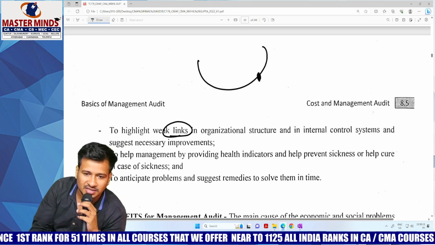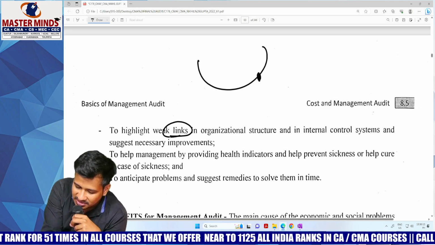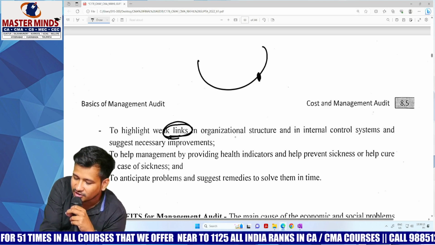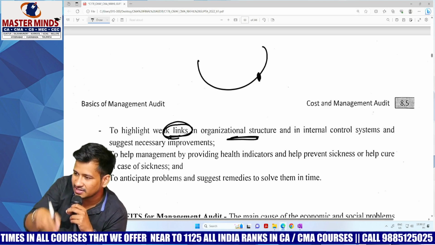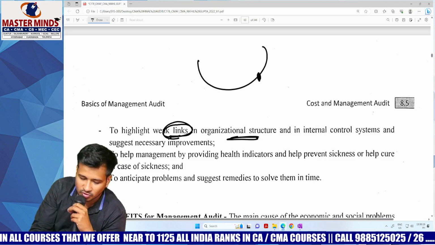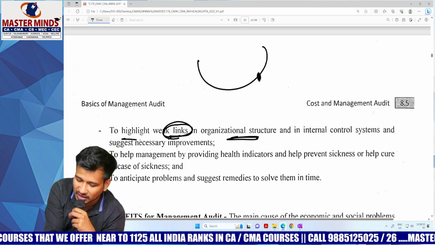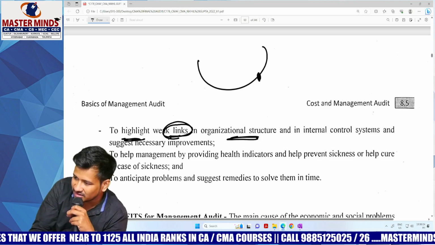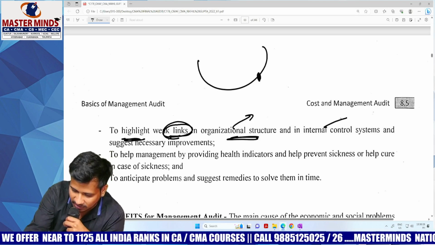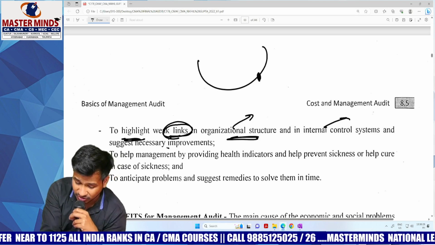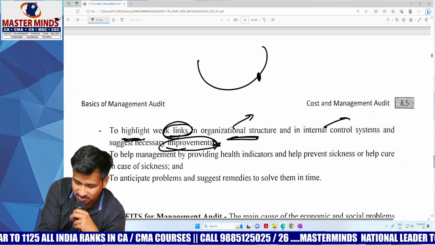Even the organizational link is like that. If there is any weak link in our entire organizational structure, then the entire organization will collapse. So you have to identify that and highlight the same, and suggest the improvements.